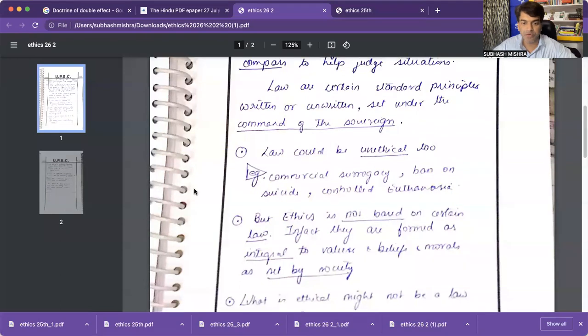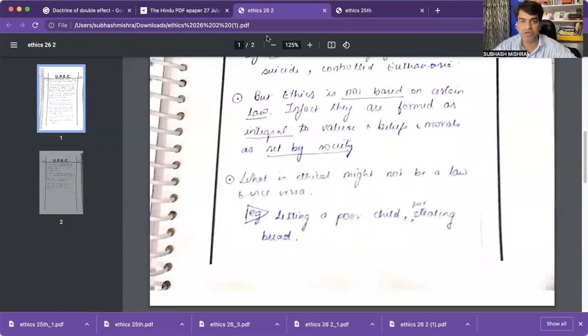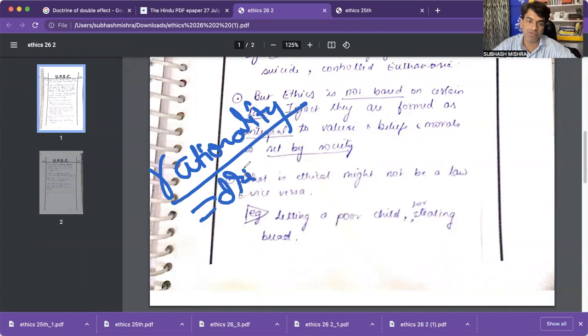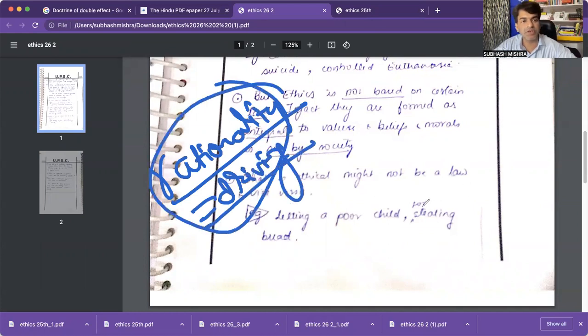Then, ethics is not based on certain law. Obviously, it is not based on certain laws. But you can talk about traditionality, conventionality, human conscience, and human rationality. Human rationality will be driving both. So first write about the commonalities, then write about the differentiation.